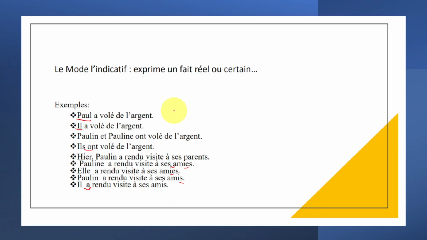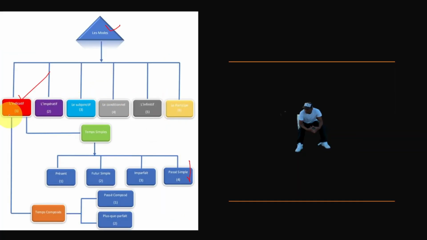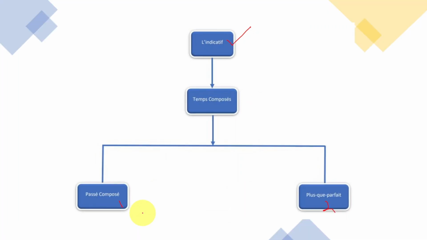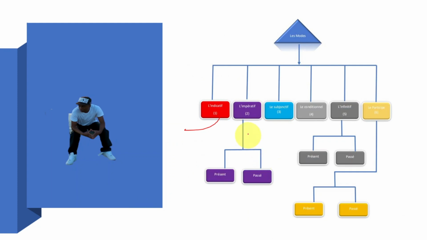If I go back a little bit, see, here I was talking about the temps simple and the temps composé. Inside of the temps simple, we have présent, futur simple, imparfait, passé simple. Now, inside of this, we have passé composé, plus-que-parfait. Okay? And here, that's what I was talking about. Now, here is l'impératif. We have l'impératif présent, l'impératif passé.